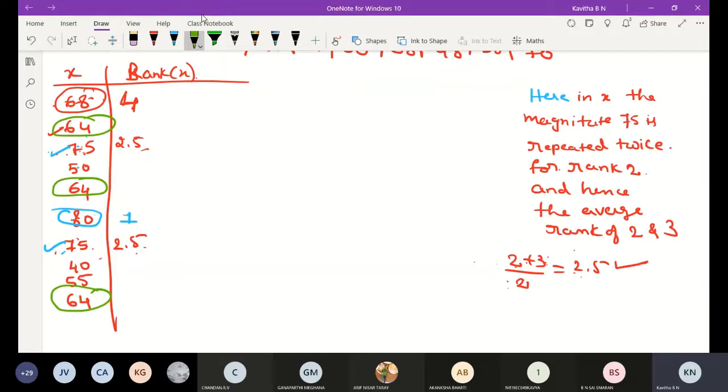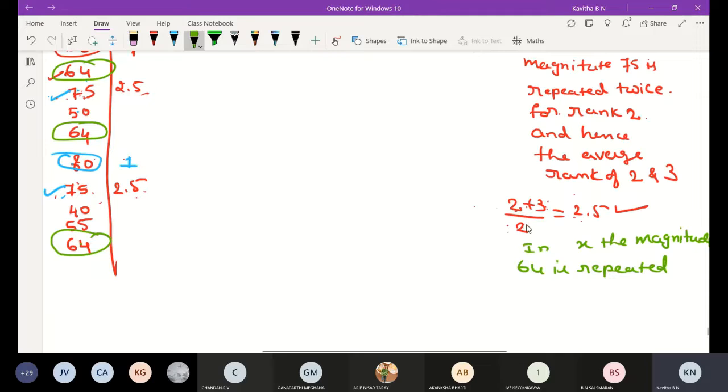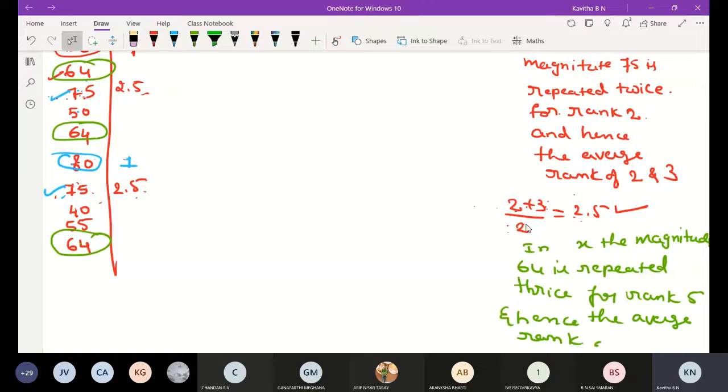Okay, what we have to do here? In x, the magnitude, you have to write: in x the magnitude 64 is repeated thrice, for rank 5, and then the average rank of, okay, observe here 64 is repeated 3 times.